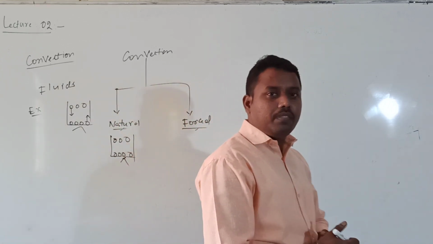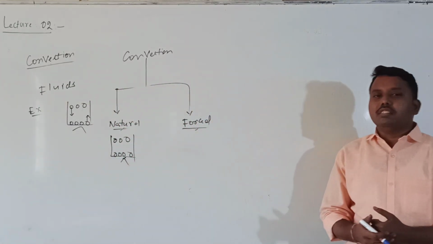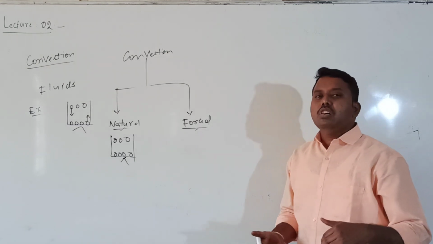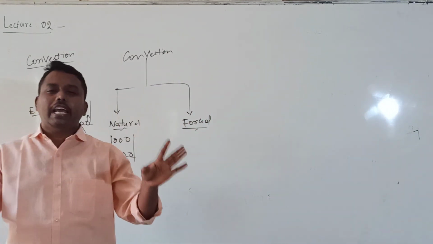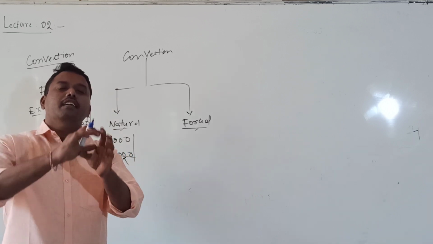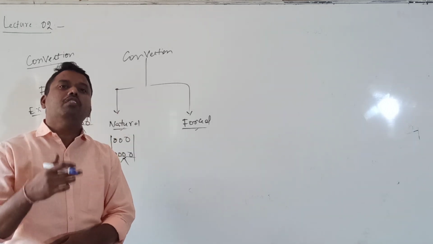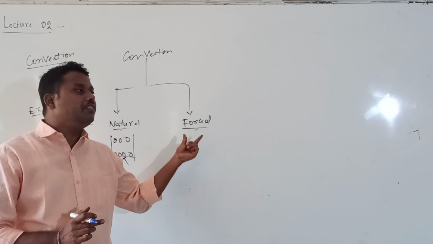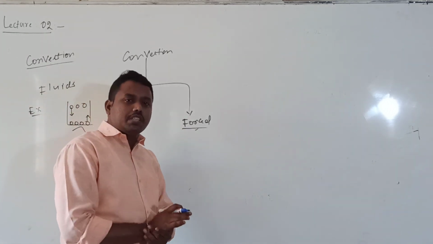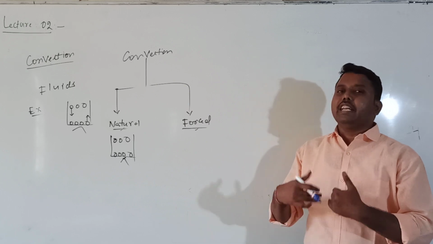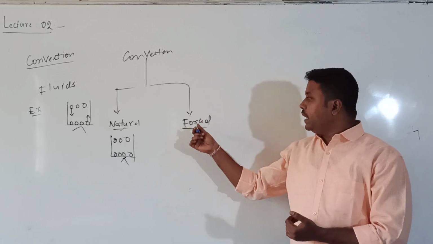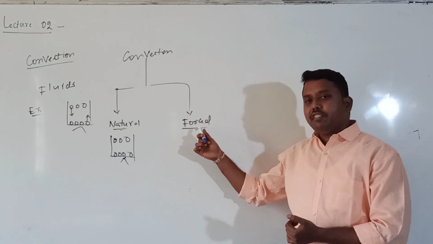Forced convection. In air conditioners also, air is forcibly pumped. If you want to warm a room, we need to pump hot air into the room. Such a type of convection is called forced convection. Forced convection can take place in any direction; there is no particular direction for it.